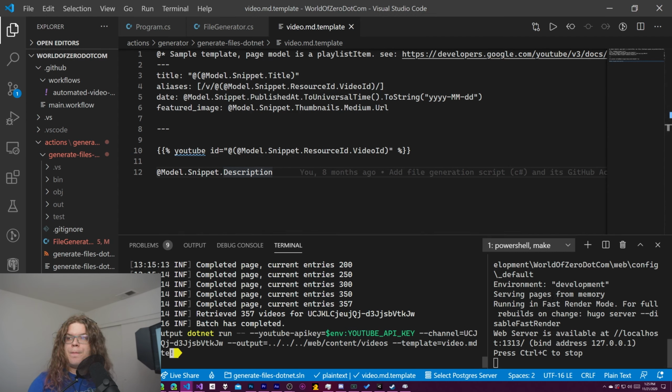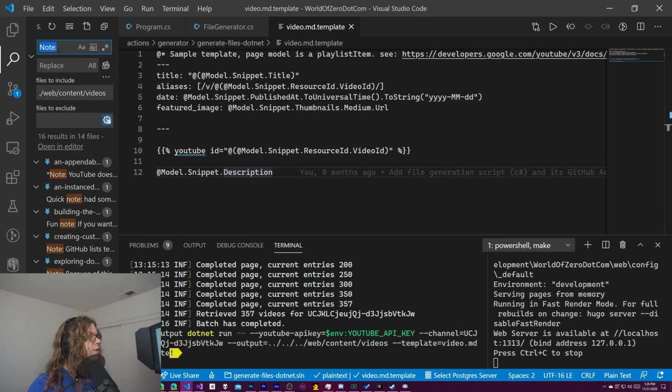On the right-hand side here, there is just a Hugo test server. So I can run the local website if I want to. We might get into that. But what I want to do, we're going to focus really specifically on one thing right now.